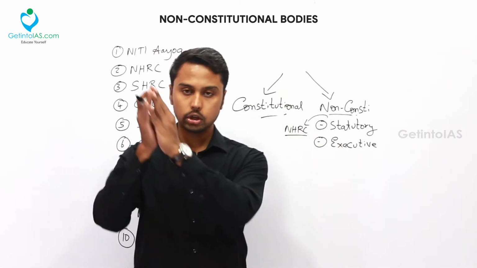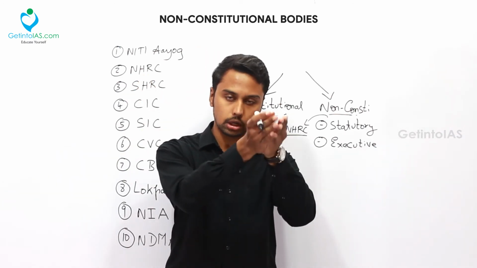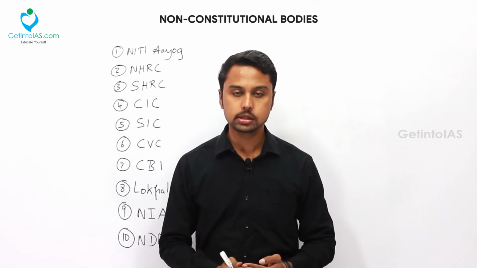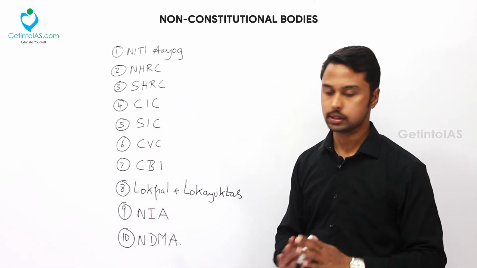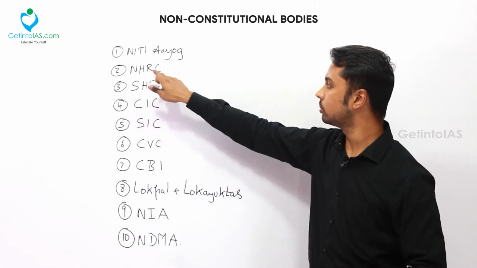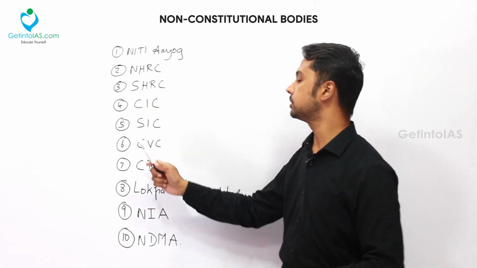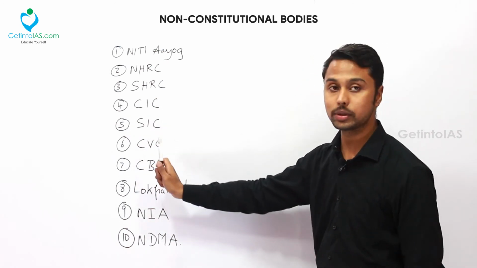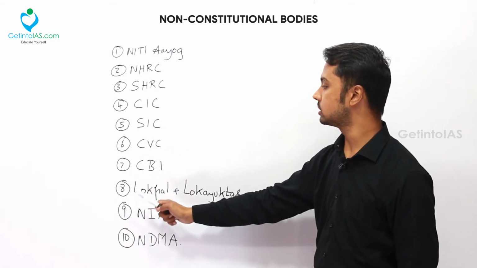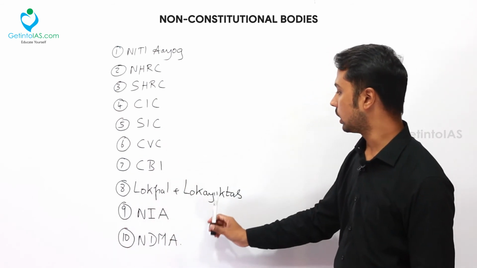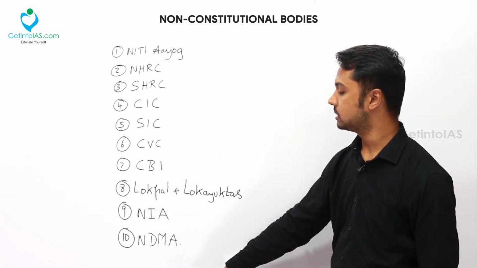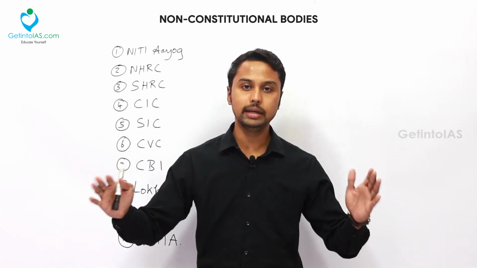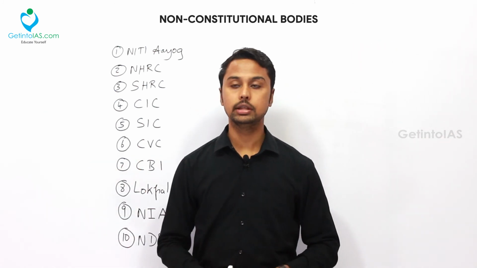Now I hope you're clear with your constitutional and non-constitutional bodies. Non-constitutional bodies are two, statutory and executive body. So now about the non-constitutional bodies. Totally there are 10 non-constitutional bodies. The first one is Niti Aayog, second one is the National Human Rights Commission, third one is the State Human Rights Commission, fourth one is the Central Information Commission, fifth one is the State Information Commission, sixth one is the Central Vigilance Commission, seventh one is the CBI, eighth one is the Lokpal and Lok Ayukta, ninth one is the National Investigation Agency, and 10th is the National Disaster Management Authority. So these are the 10 non-constitutional bodies that we'll be dealing with in this session. First we'll begin with the Niti Aayog.